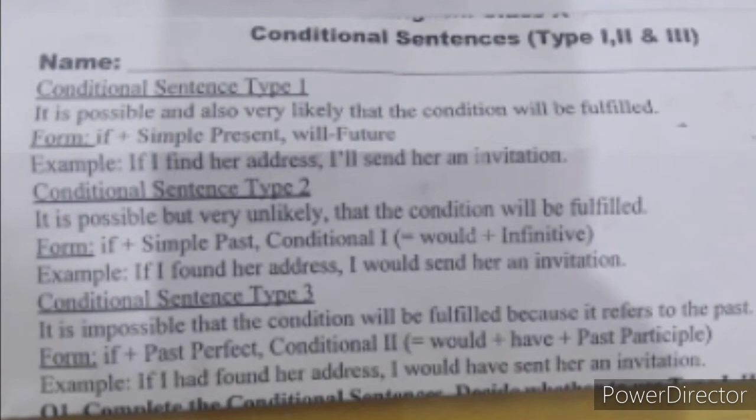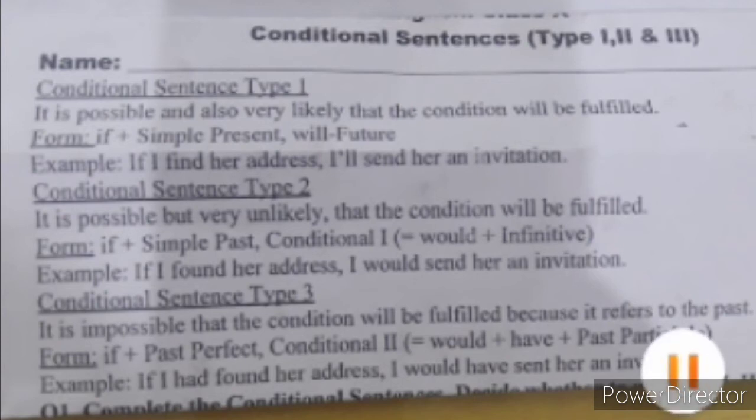Infinitive का मतलब यहाँ पे ये है कि आपने first form of the verb इस्तेमाल करनी. Infinitive is made when you use to plus the first form of the verb. But when you use the word would, तो फिर आपको infinitive से पहले to लगाने की ज़रूरत नहीं होती. Look at the example: if I found her address, I would send her an invitation. If I found, the second form of the verb, and I would send her an invitation.